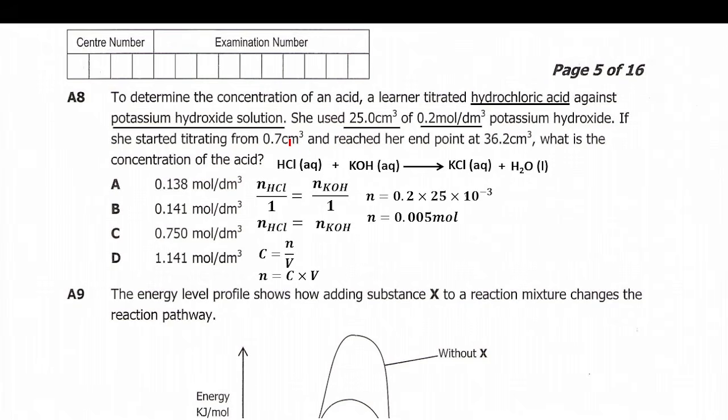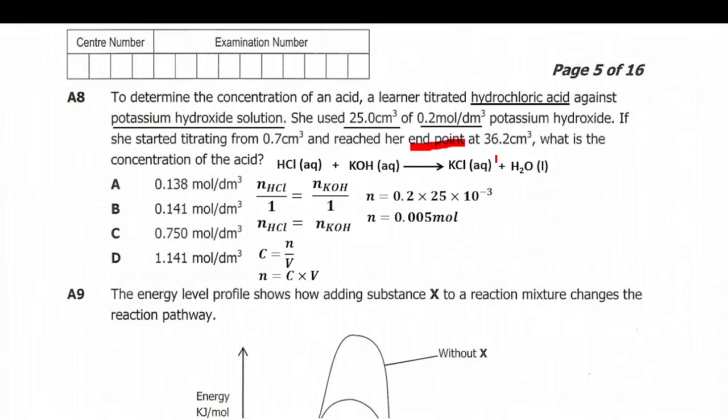And after the drops started dropping, she reached the end point at 36.2 cubic centimeters. So from 0.7, the volume moved up to where? 36.2 cubic centimeters. That's when neutralization took place, the point we call the end point. All right, so here now we are going to get the volume.